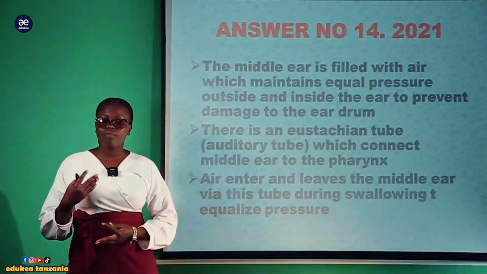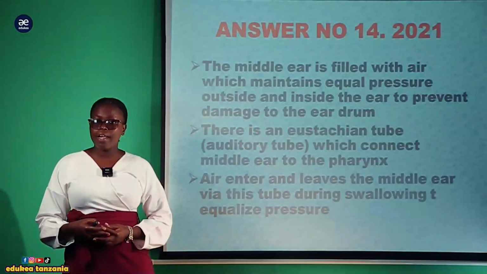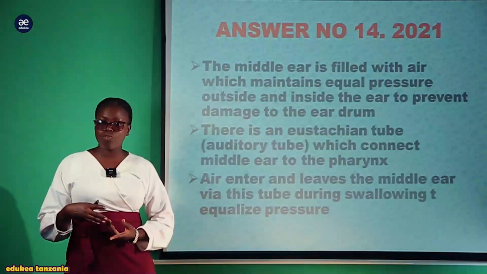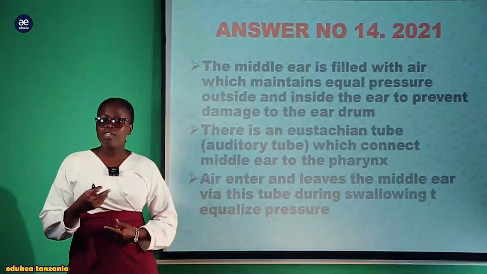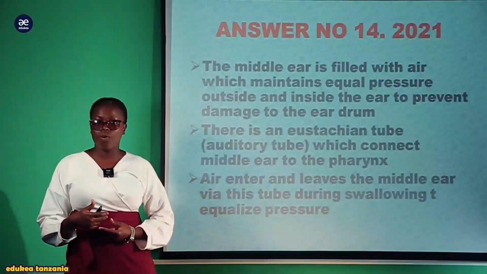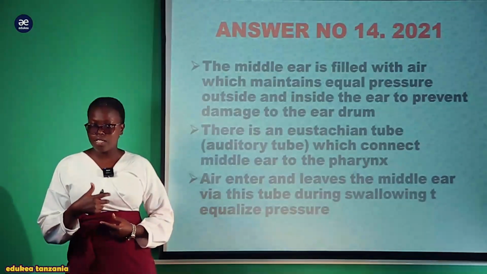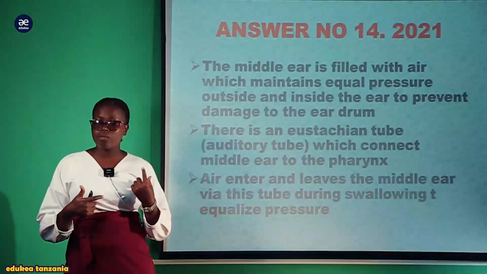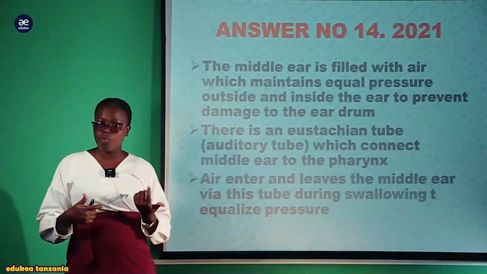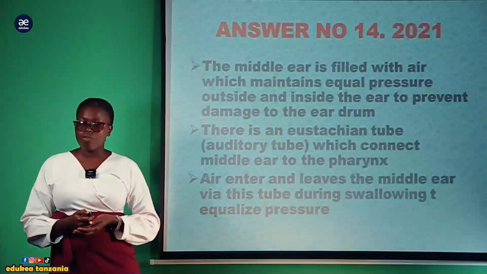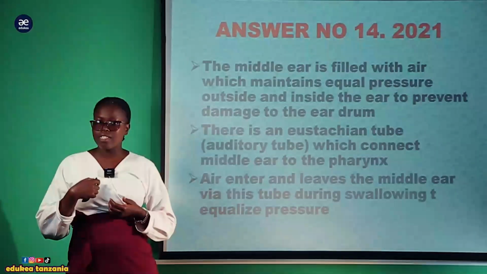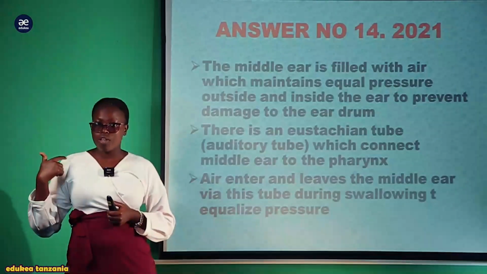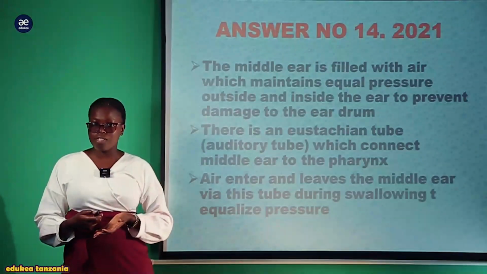Na ndio maana mtu kwa mfano ni rahisi sana kuweza kuambukizwa. Kwa mfano mtu akipata infection katika sikio ni rahisi sana kuweza kupata infection vile vile katika koo. Take an example, unawasha hata sikio. Unajikuta mtu anakuwa anaingiza ulimi kama kwenye koo kwa ajili ya mechanism ya kuweza kujinanili ule muwasho. So this is why. Unakuta mtu anasikia kabisa sikio linawasha, anakuwa kama anaingiza ulimi katika koo ili kwa ajili ya kuweza kusafisha sikio au kama kukuna.